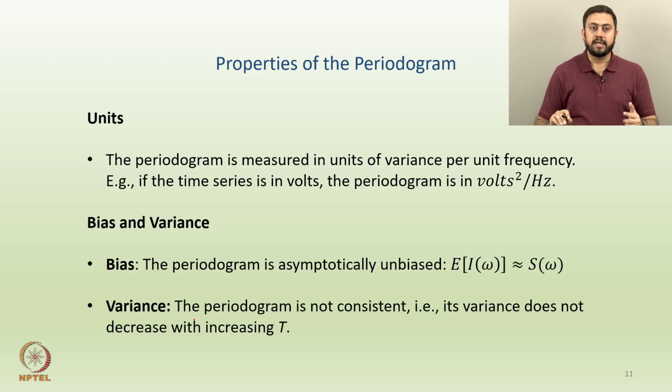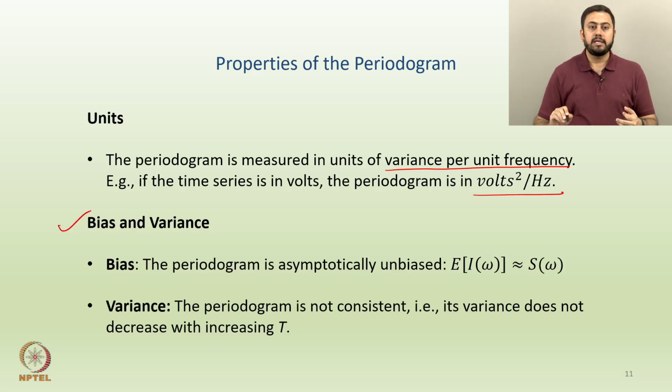Then the units. So, the second idea is units, again under the properties heading. What do you mean by units? The periodogram is measured in units of variance per unit frequency. Again, just to repeat, the underlying unit in which one measures the periodogram is nothing but variance per unit frequency. For example, if the underlying time series is in volts, then the periodogram is measured in volts squared per hertz. Hz stands for hertz. So, volts squared per hertz.